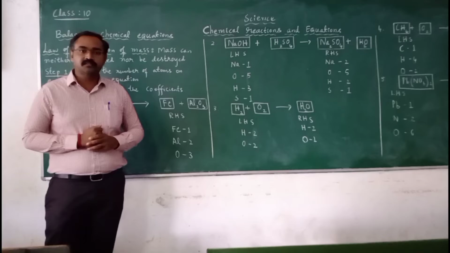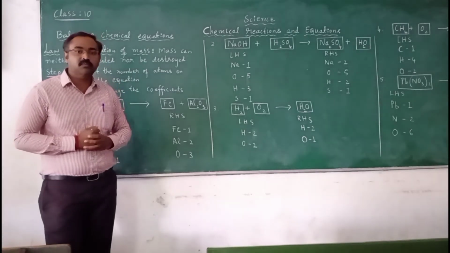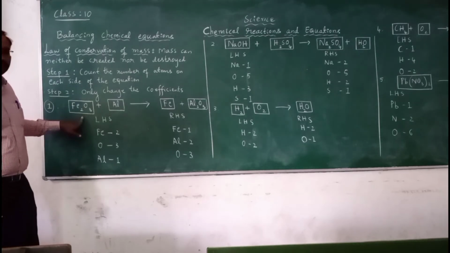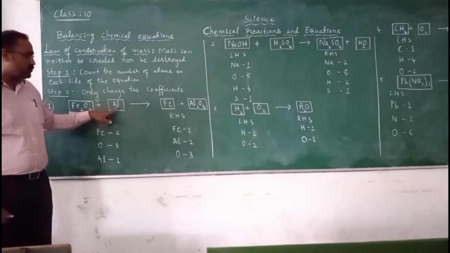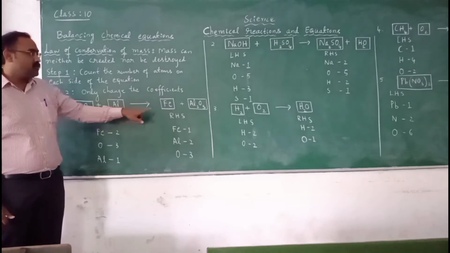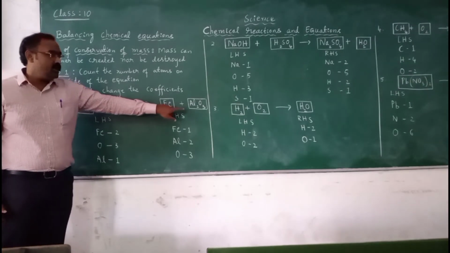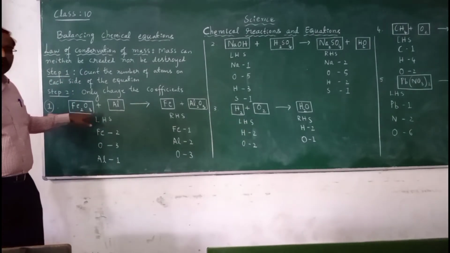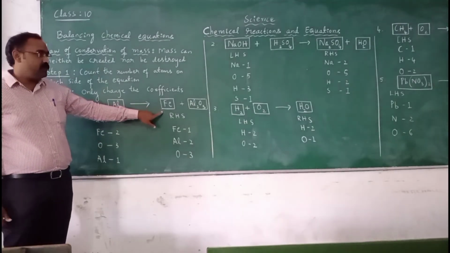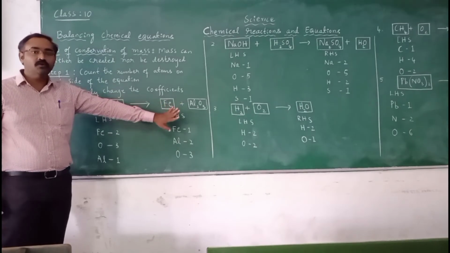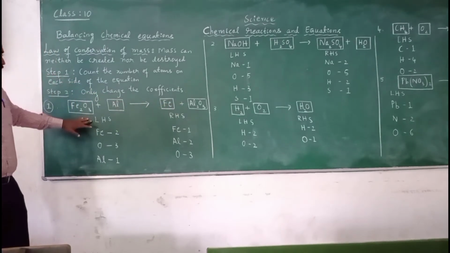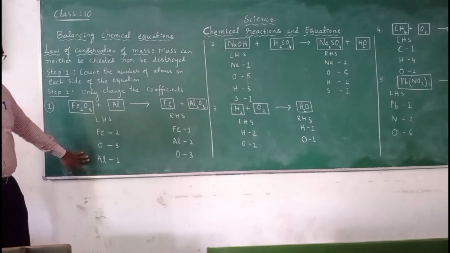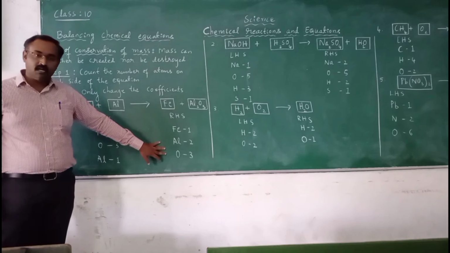Now students, let us look at the equation. First equation: iron oxide, or ferric oxide, reacts with aluminium, and the products formed are iron and aluminium oxide. Fe2O3 plus Al gives Fe plus Al2O3. Now write the reactants on the left hand side and the products on the right hand side.